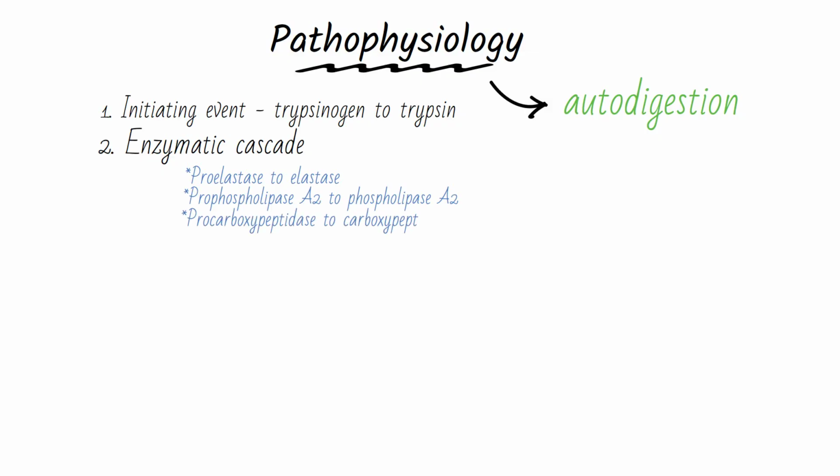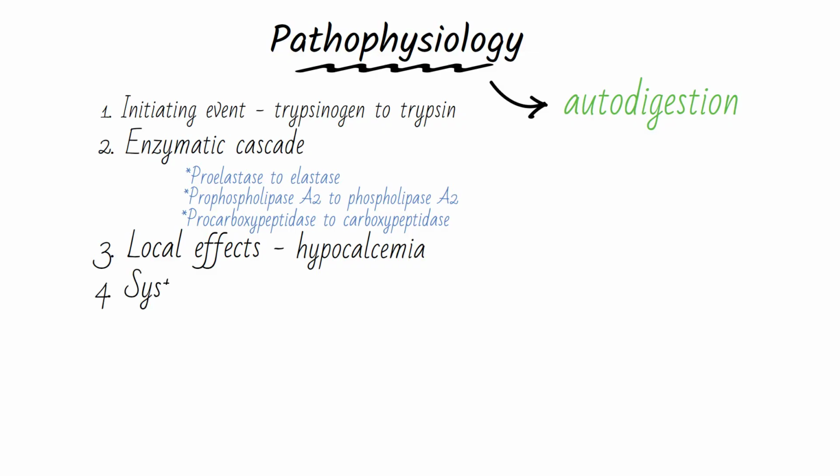Procarboxypeptidase is converted to carboxypeptidase, which contributes to proteolysis. The breakdown of fat by lipase releases fatty acids, which then chelate or bind to calcium ions. This process, called saponification, can lead to clinically significant hypocalcemia. The local inflammation releases a massive cytokine storm into the systemic circulation. This triggers a systemic inflammatory response syndrome, which is the direct cause of the life-threatening multi-organ complications of severe pancreatitis.